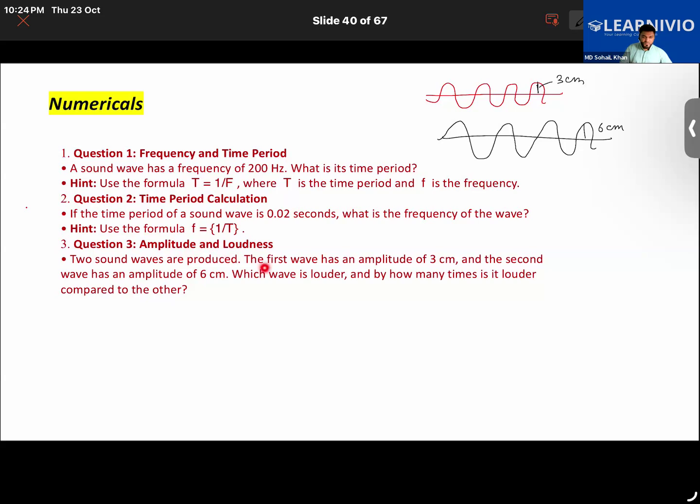So first question is, which wave is louder? First or the second one? Second one is louder. Good. And by how many times is it louder compared to the other? Two times. No, it's not like that. Think about it.